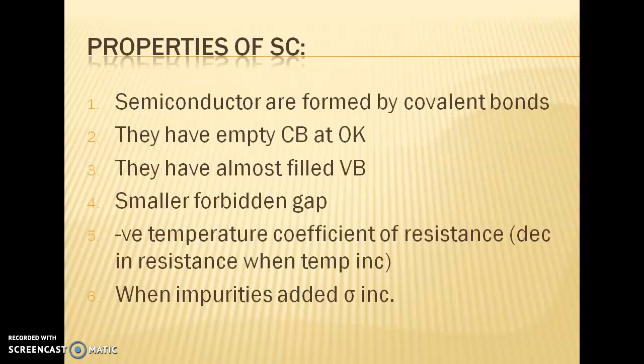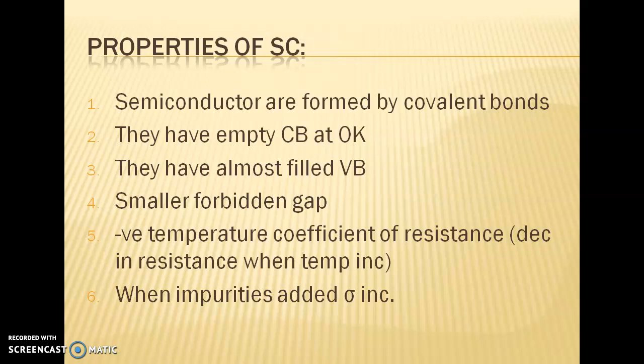Now we are going to see the properties of semiconductors. I will show them one by one. Semiconductors are formed by covalent bonds. What is a covalent bond? A covalent bond is a bond formed by electrons. Whenever electrons are involved in bonding, we say that it is a covalent bond. So semiconductors are formed only by covalent bonds.